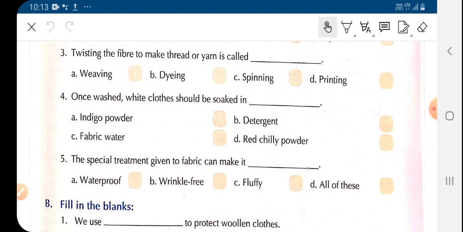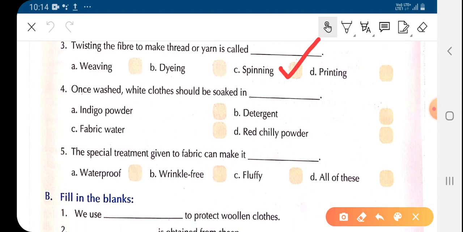Yarn is when a fiber takes the form of a continuous long smooth fine thread. So children, yarn is made from fiber. When fiber is twisted and converted into a long continuous thread-like structure, it is called yarn, and this is done through the process of spinning. So you will tick option C,